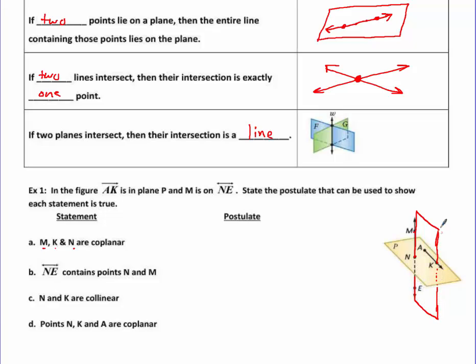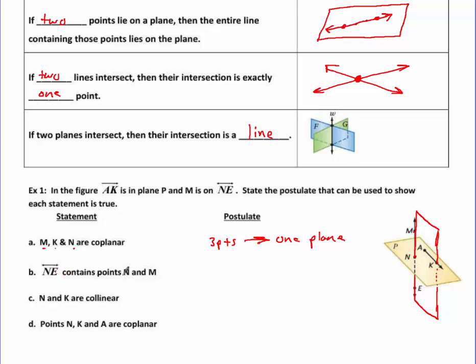So even though we don't see it, we could draw another plane that slices through there like a piece of paper. So our postulate, which we need to learn how to start abbreviating, 3 points means one plane. Okay, or 3 points goes through one plane, or 3 points implies one plane. Just learn how to abbreviate it.